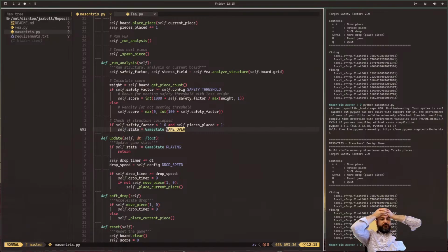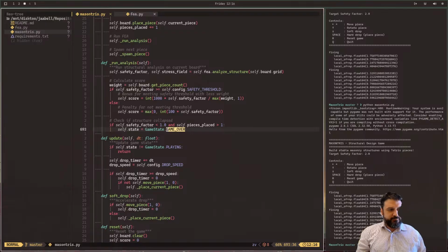I should probably here, by the second piece, if my safety factor is less than 1, this is basically gonna die. And after placing one piece, these elements do have a safety factor less than 1, at least for the tensile part.